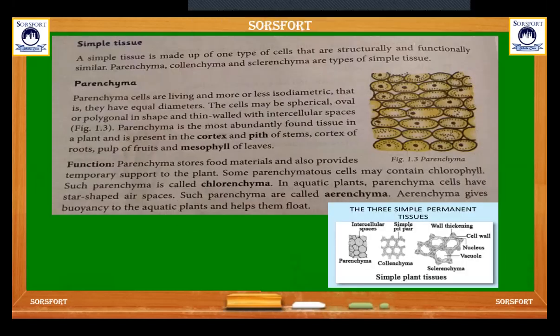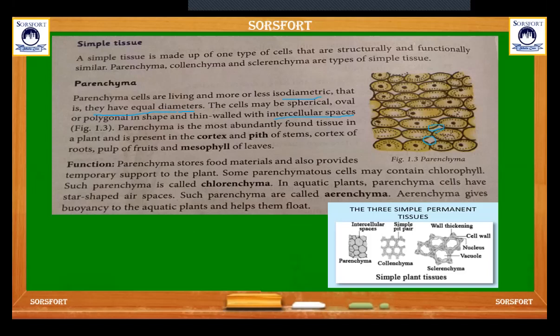Let's come to the parenchyma. Parenchyma cells are living and more or less isodiametric, that means they have equal diameter. They may be spherical, oval or polygonal in shape and thin walled with intercellular space. Parenchyma tissue has intercellular space like this.